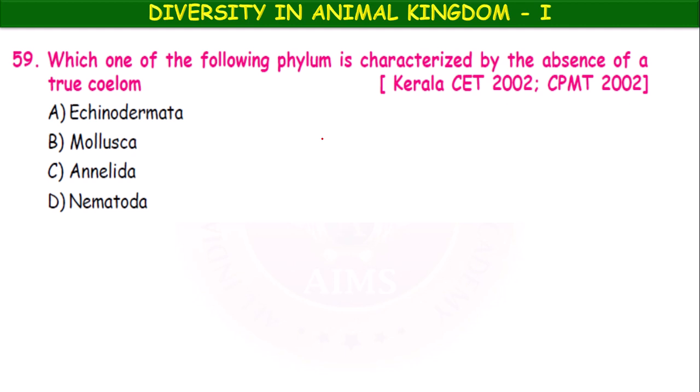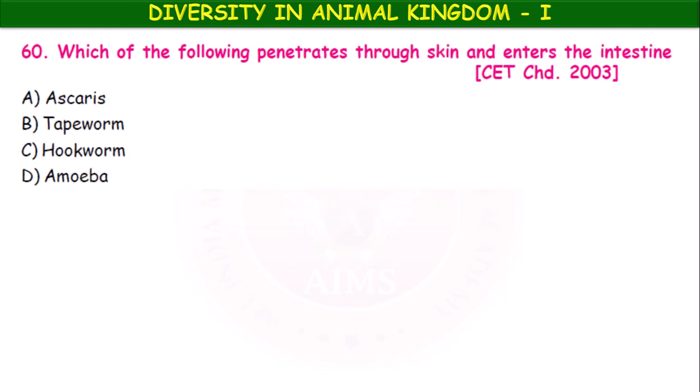Which one of the following phyla is characterized by the absence of true coelom? Echinodermata, Mollusca, Annelida, Nematoda. Absence of true coelom. Nematoda, they are pseudocoelomates. Which of the following penetrates through skin and enters the intestine? Ascaris, tapeworm, hookworm, amoeba. Penetrates through skin and enters the intestine.